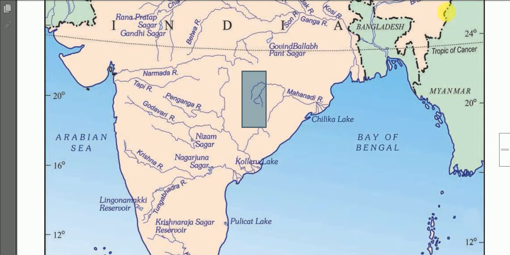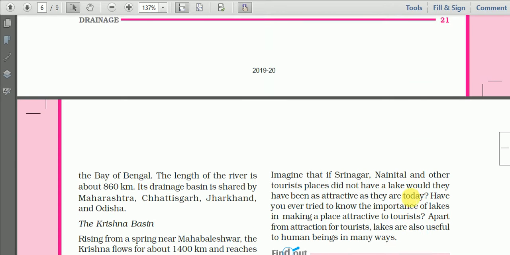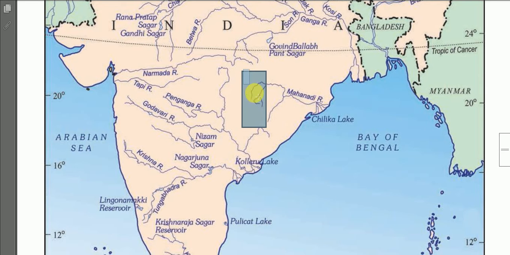From the highlands of Chhattisgarh, the Mahanadi River rises, and it flows through Orissa to reach the Bay of Bengal. The length of the river is about 860 kilometers, and this river is shared by the states of Maharashtra, Chhattisgarh, Jharkhand and Orissa. Here this is the Mahanadi River, as I have shown you earlier.